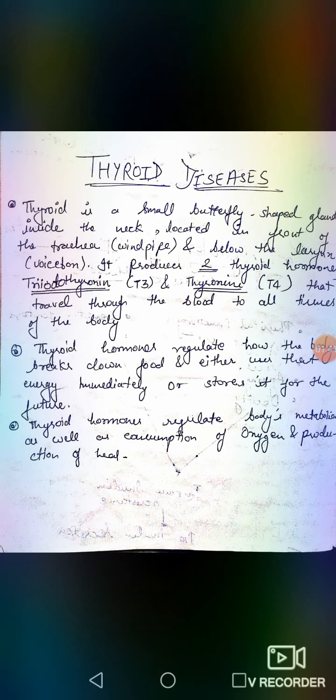Next, thyroid hormones regulate the body's metabolism as well as consumption of oxygen and production of heat. Means thyroid hormones regulate the body's metabolism as well as consumption of oxygen and production of heat.